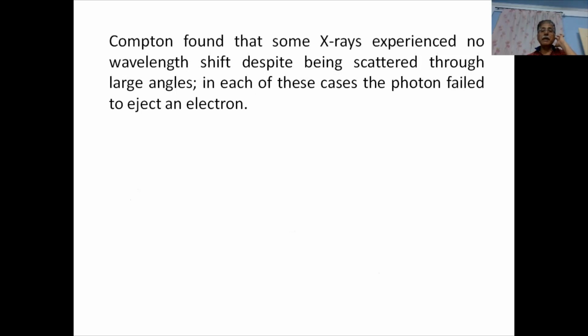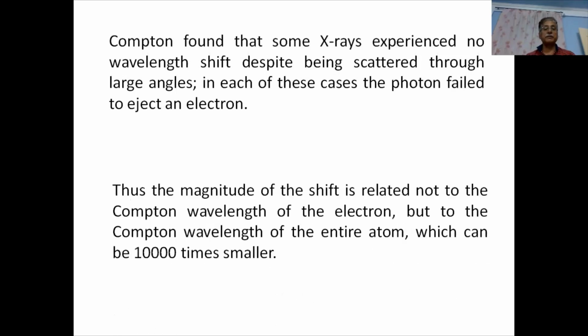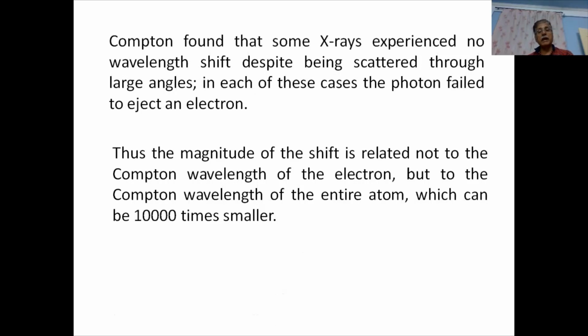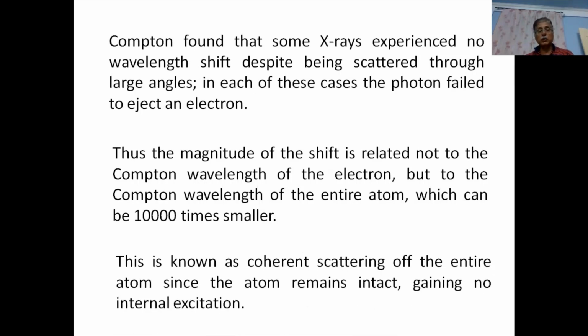Compton found that some X-rays experienced no wavelength shift despite being scattered through large angles. In each of these cases, the photon failed to eject an electron. Thus, the magnitude of the shift is related not to the Compton wavelength of the electron, but to the Compton wavelength of the entire atom, which can be 10,000 times smaller. This is known as coherent scattering of the entire atom, since the atom remains intact, gaining no internal excitation.